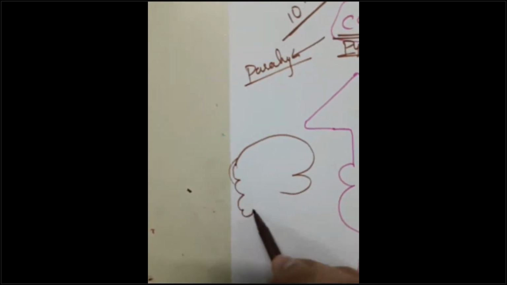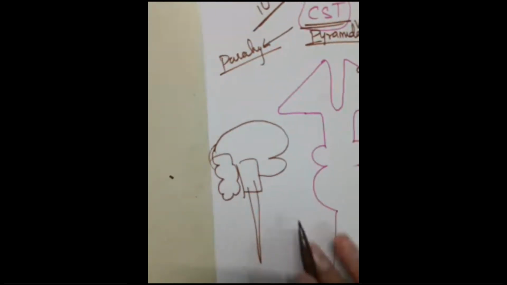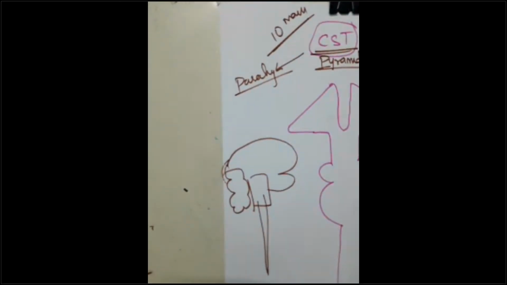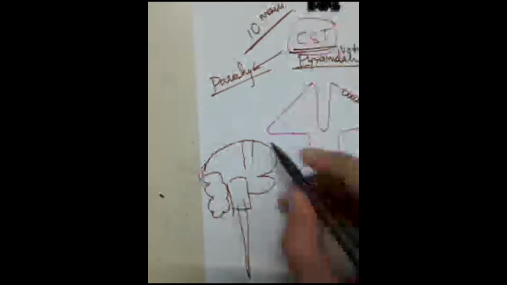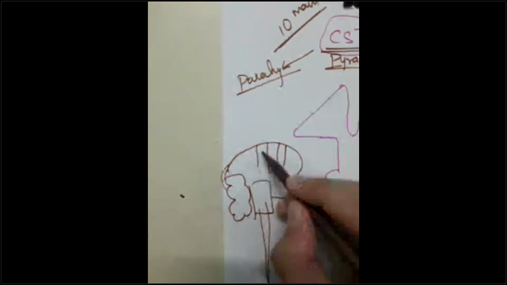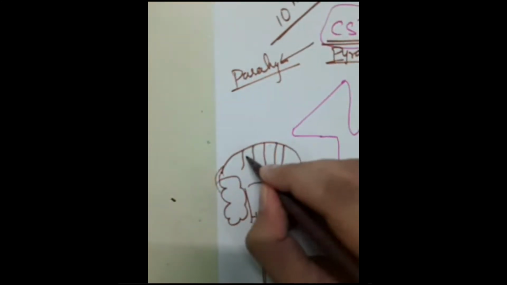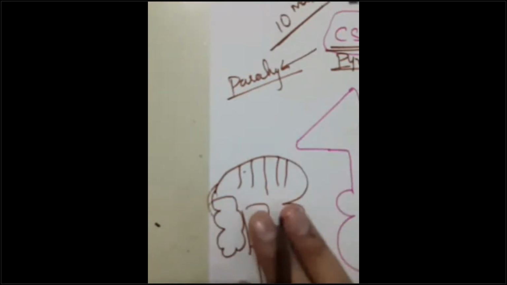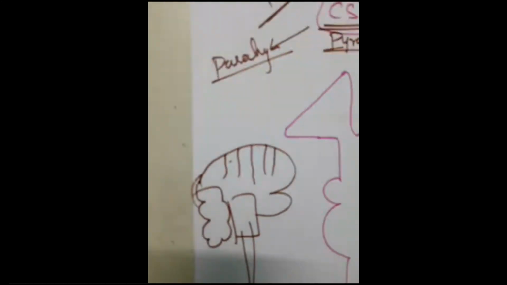This is the brain. This is the cerebellum. This is the brainstem. This is the spinal cord. We are seeing it laterally. This is the central sulcus, as you all know. This is the primary motor area. This is the premotor area. This is the primary somatosensory area. This is the somatosensory association area. All the areas will be covered in subsequent sessions, no need to worry. Only remember from where the corticospinal tracts are arising.